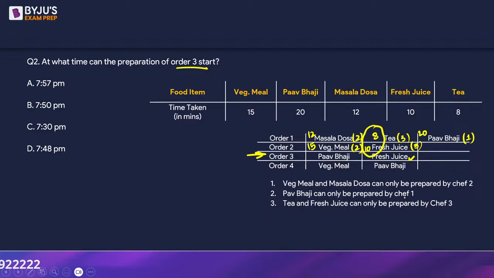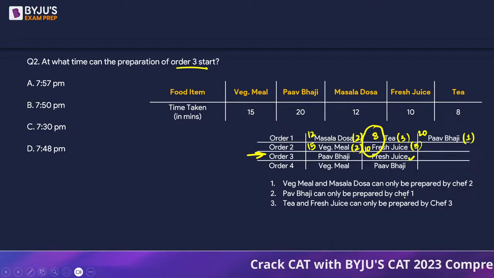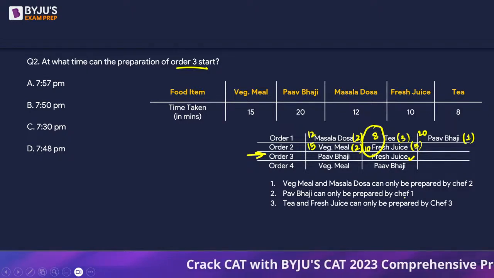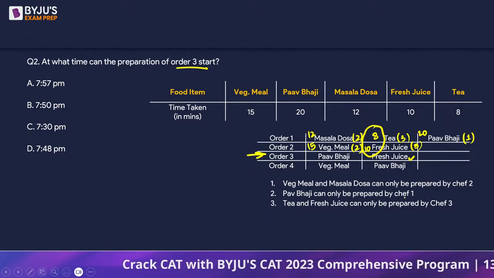In the meantime, chef number 1 and 2 were still working on the previous orders. Okay, let them work. But chef 3 is finishing quickly. He's not doing it quick, but rather the kind of food items he's preparing take less time, right?